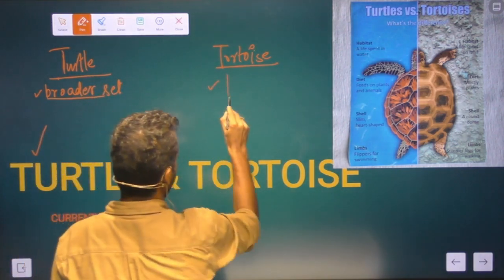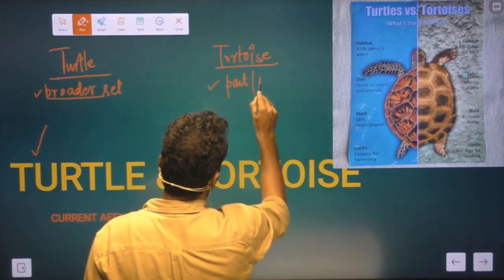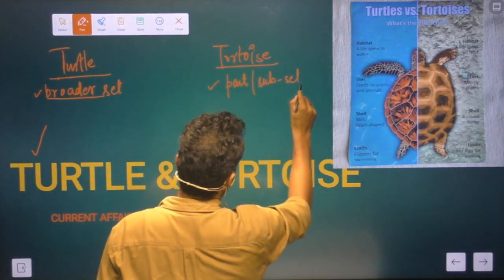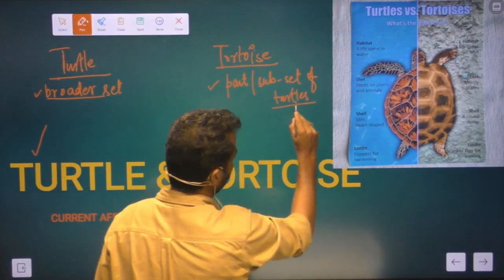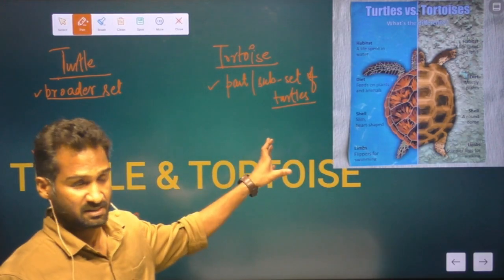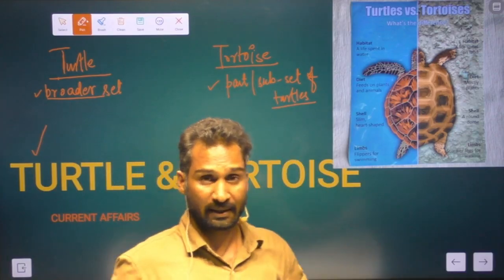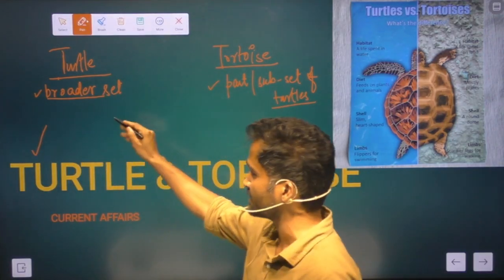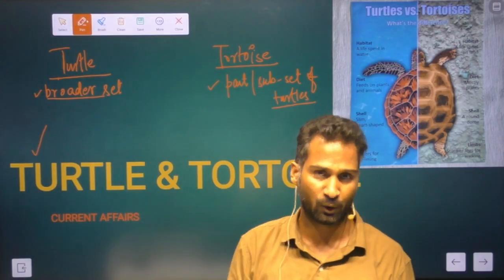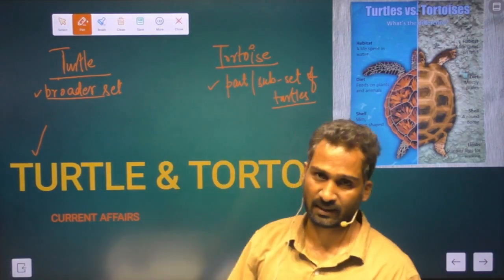So tortoise is part or subset of turtles. So it means that all the tortoises are part of turtles, can be referred to as turtles, but vice versa is not true. Means that all the turtles are not tortoise, but all the tortoise are turtles.